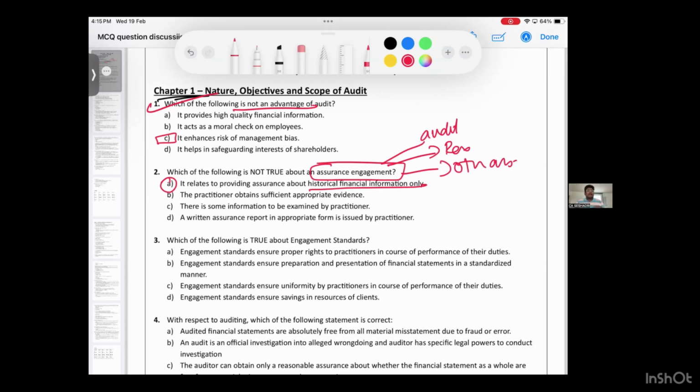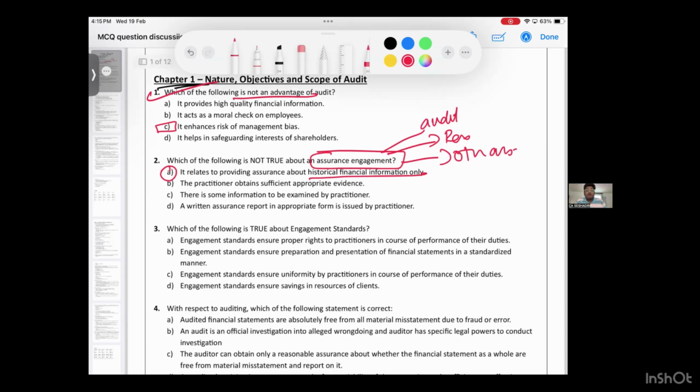Other statement: practitioner obtains sufficient evidence. He will collect the evidences. There is some information to be examined by the practitioner. Yes. He will give a written report. Yes. Options B, C, D are true. Option A is false.